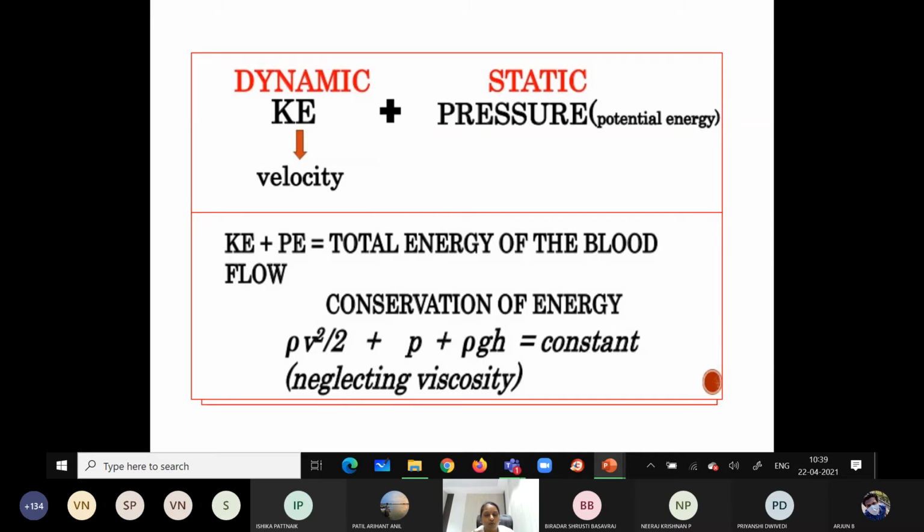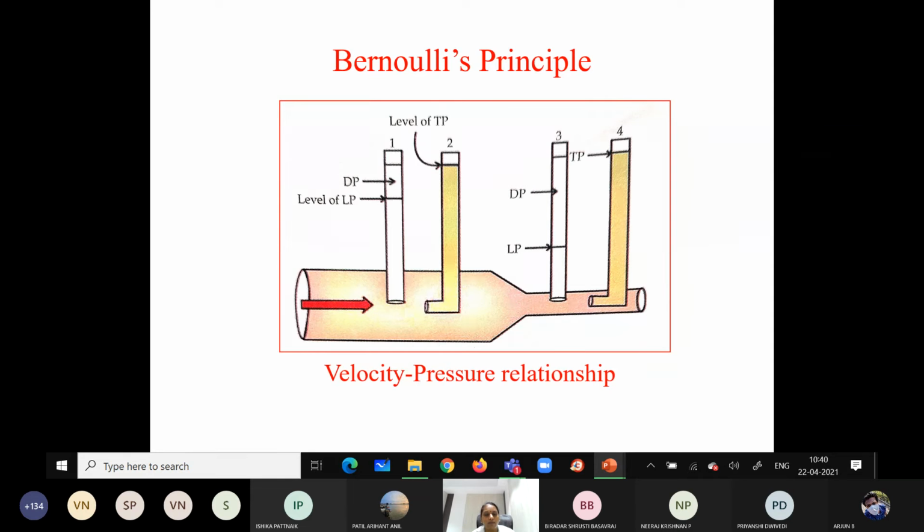The body always tries to conserve energy. That is nature's rule. The conservation of energy is nature's rule. We can find it everywhere in nature, not only in human beings, but also in the overall ecosystem. So it always tries to maintain energy. With the help of this diagram, we can understand a little more clearly what Bernoulli's principle states.